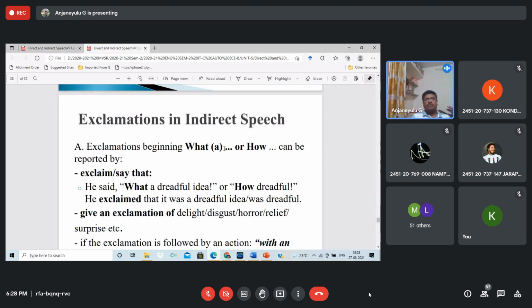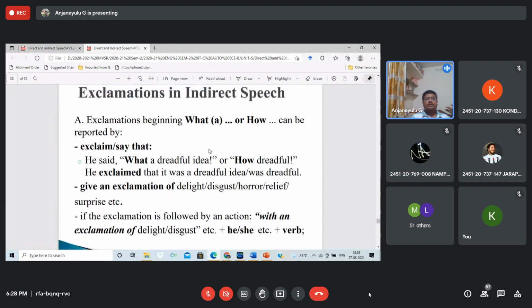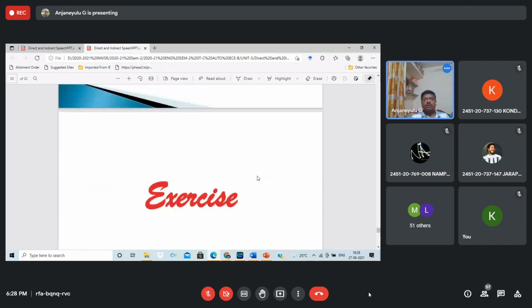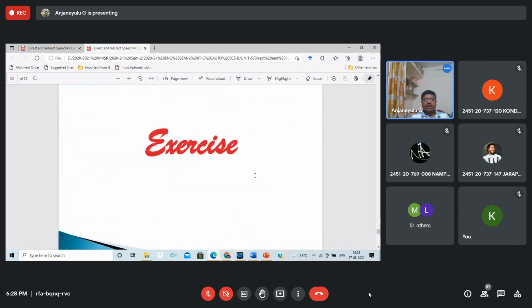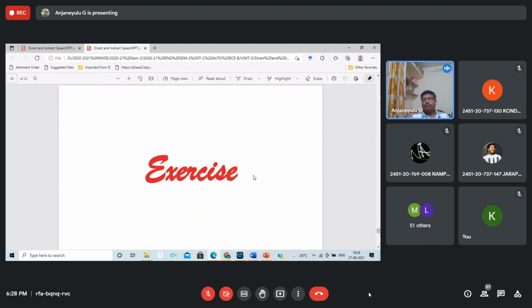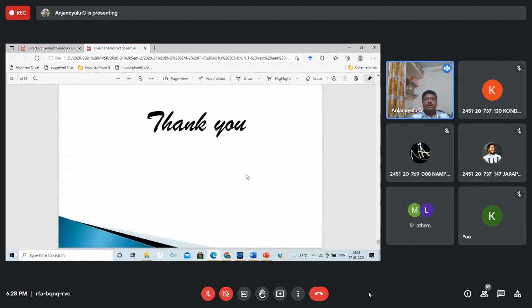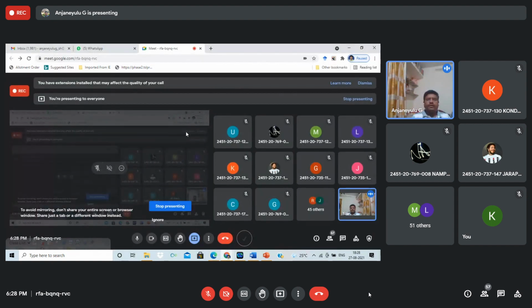Even exclamation in indirect speech: if the exclamation begins with what or how, it can be reported by exclaim. So this is the thing, students. If you go through all this structure, there are some exercises, you do them. So I think you are clear about this. Then you just see the notes and some exercises. You can also find sources on Google, or if you look at sources online, you can find them.